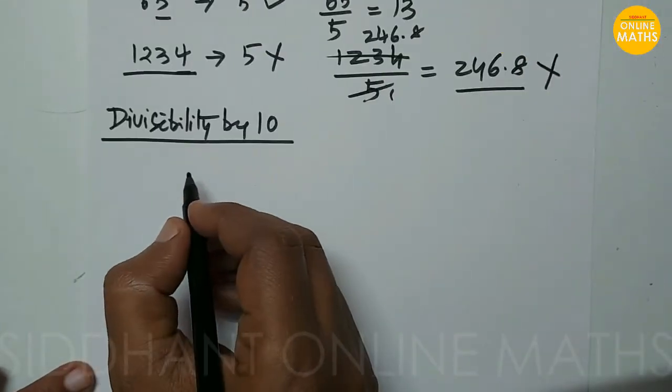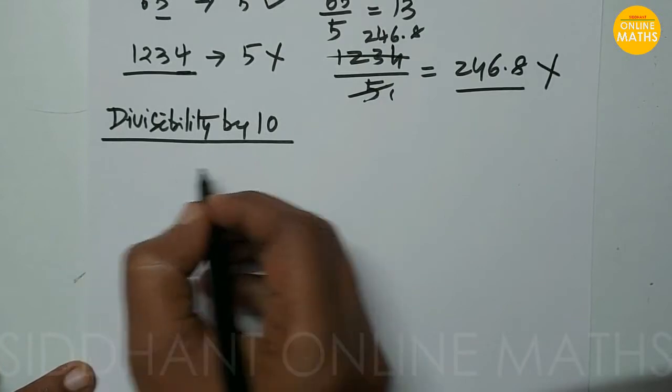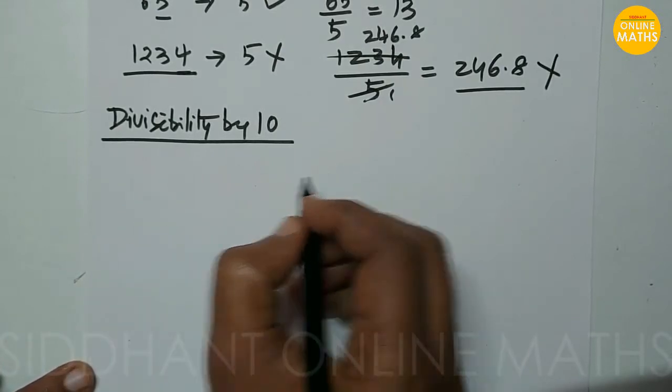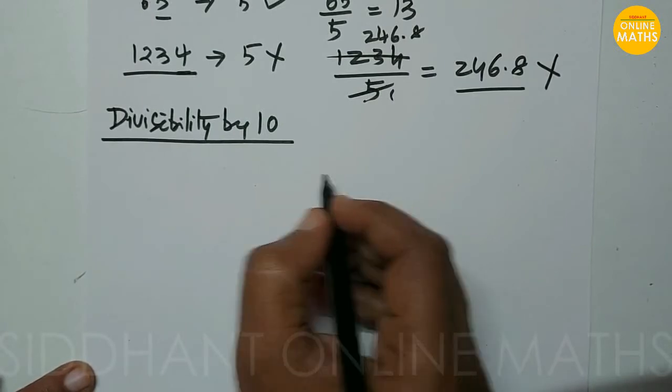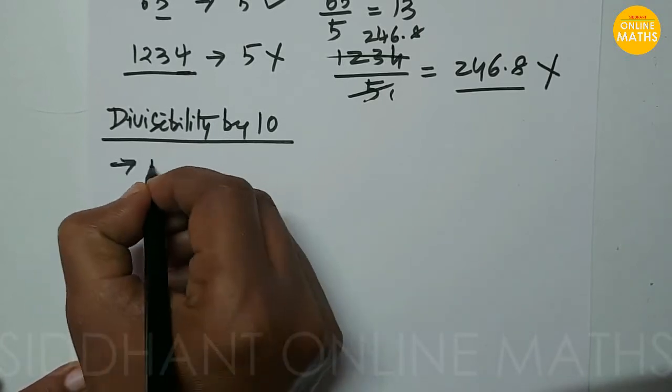So let's check the divisibility by 10. How are you going to check if the given number is divisible by 10 or not? If the number ends with 0 at the unit place, then we can say that the number is divisible by 10.